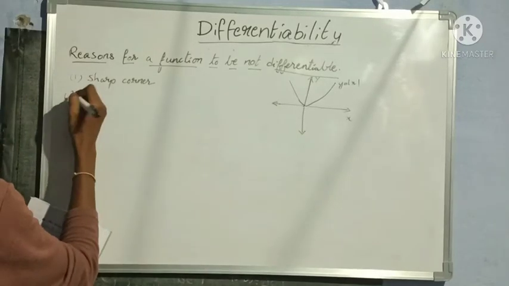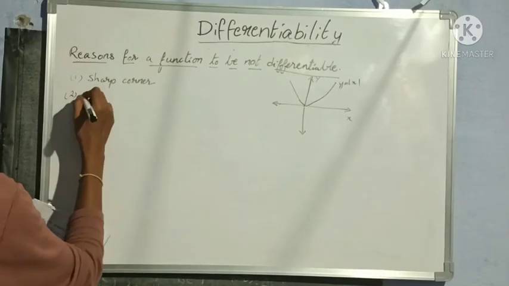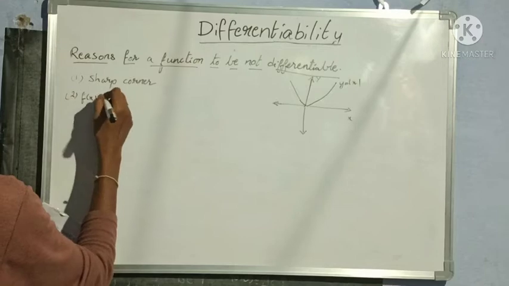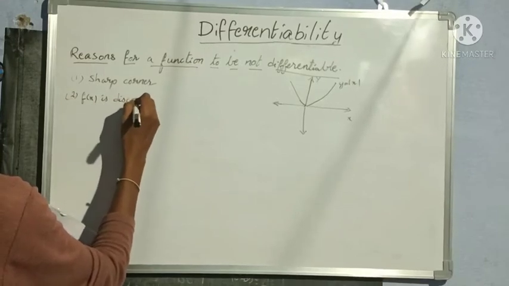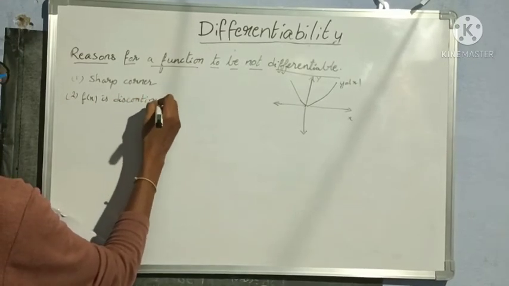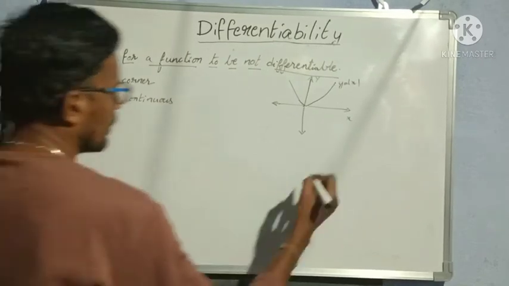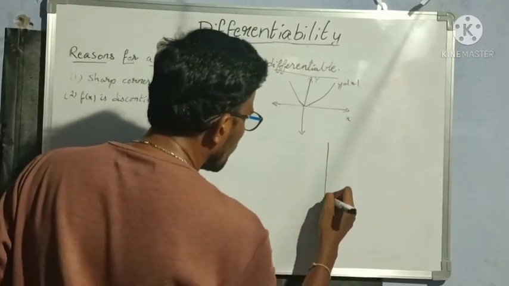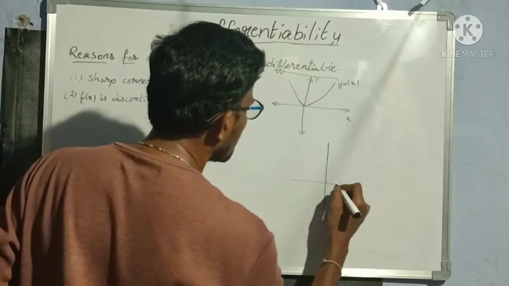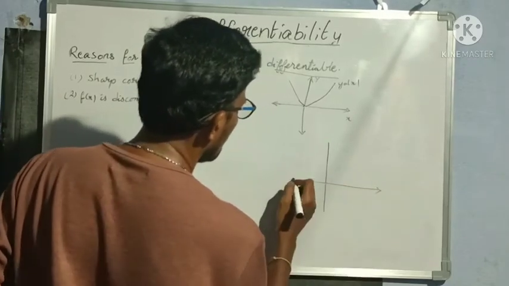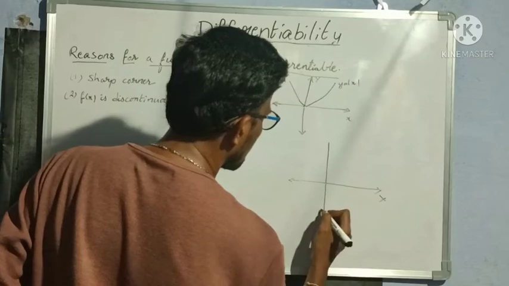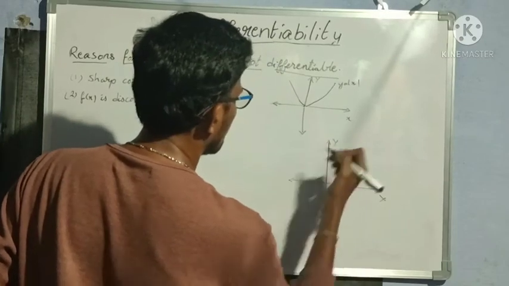Next, second condition, f of x is discontinuous, means if the function is discontinuous. So already I have explained, no, means we are not getting any unique tangent if the function is discontinuous. So this is x-axis and this is y-axis.